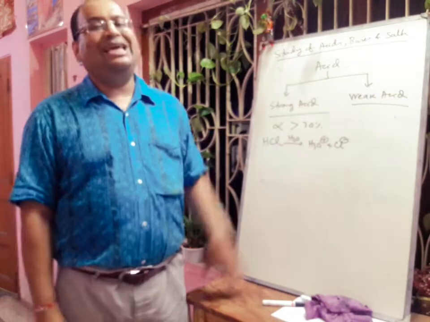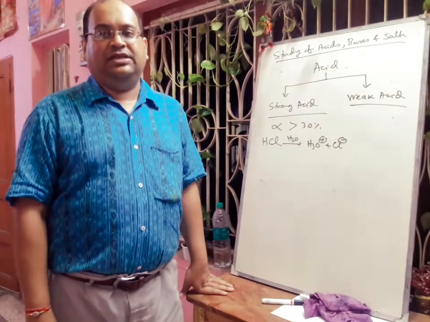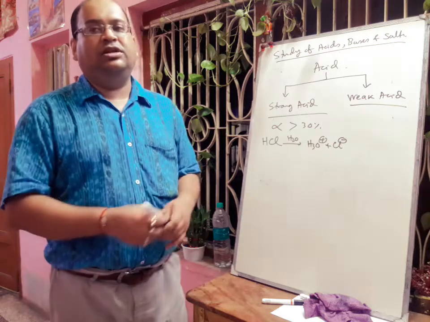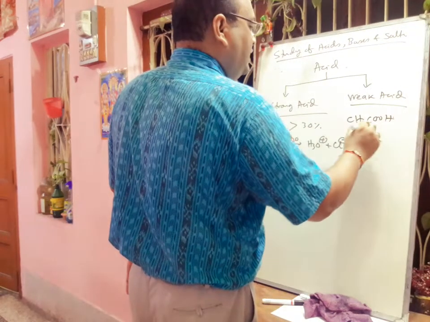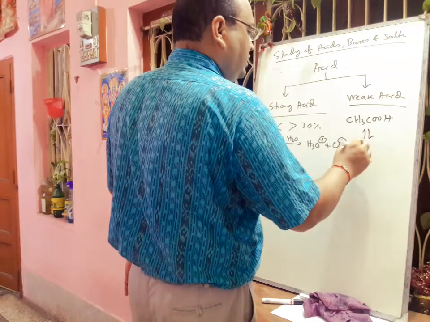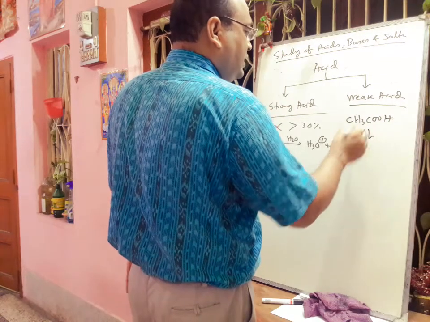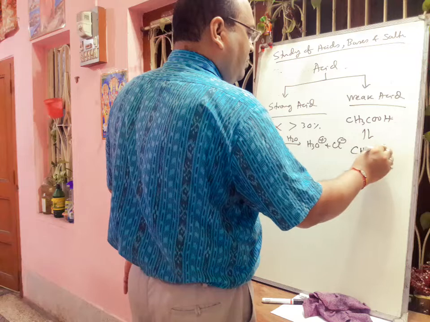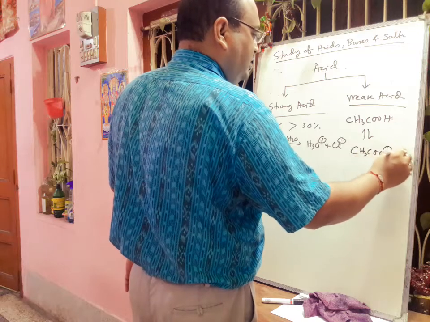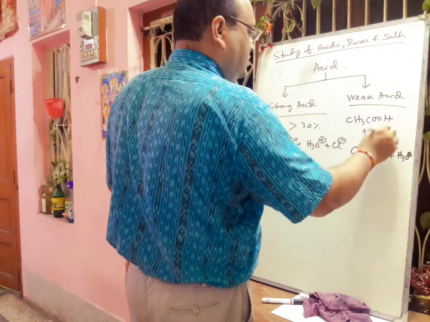But in case of a weak acid, there will be partial dissociation. So all molecules will not dissociate. If we take acetic acid, then it will dissociate a little bit, about 20%. It will form CH3COO minus plus H3O plus in the presence of water.